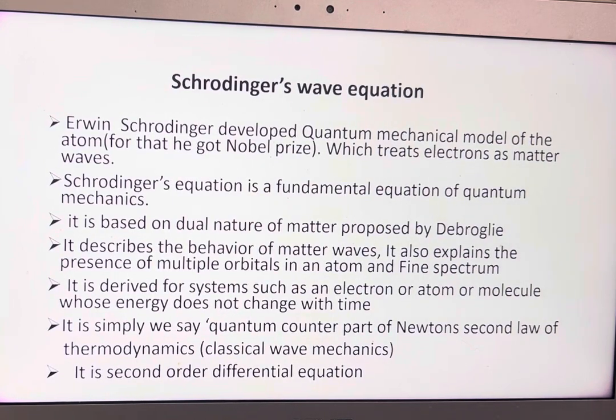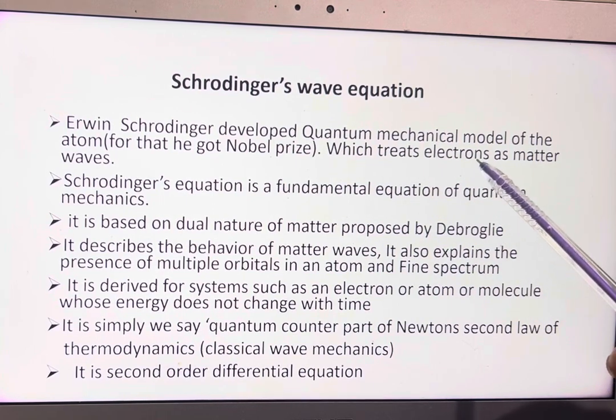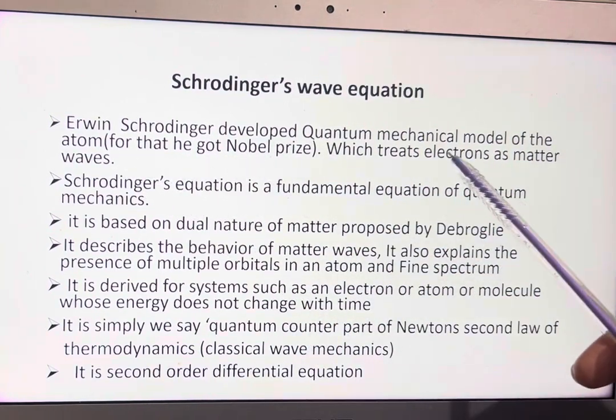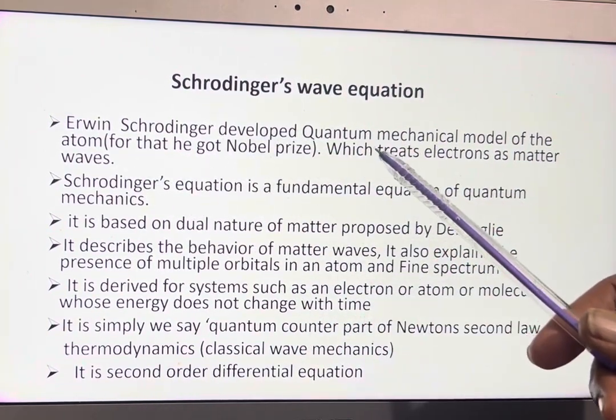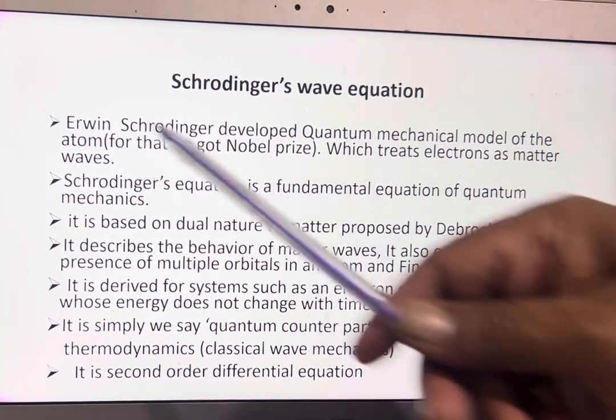Schrödinger's wave equation. Schrödinger is the scientist's name. Erwin Schrödinger developed a quantum mechanical model of the atom. He got the Nobel Prize for this equation, which treats electrons as matter waves. Electrons have dual nature: an electron has a particle nature and a wave nature. On the basis of this, Schrödinger developed a quantum mechanical model for the atom.